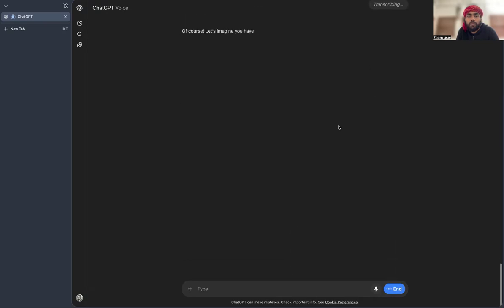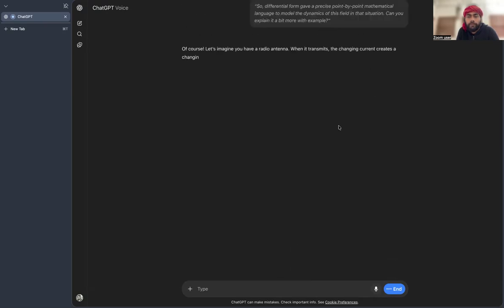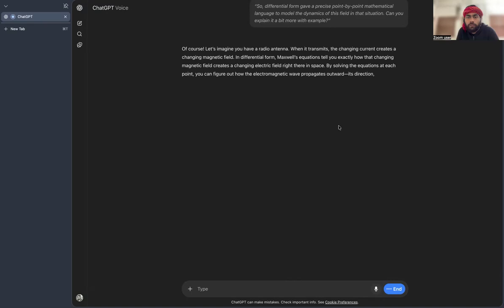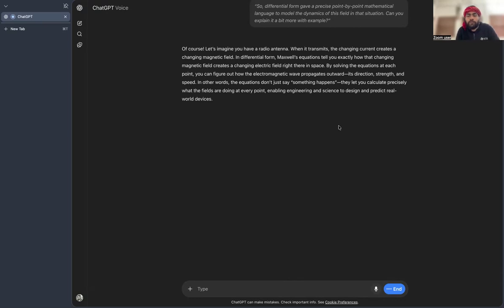Of course, let's imagine you have a radio antenna. When it transmits, the changing current creates a changing magnetic field. In differential form, Maxwell's equations tell you exactly how that changing magnetic field creates a changing electric field right there in space. By solving the equations at each point, you can figure out how the electromagnetic wave propagates outward, its direction, strength, and speed. In other words, the equations don't just say something happens, they let you calculate precisely what the fields are doing at every point, enabling engineering and science to design and predict real world devices.